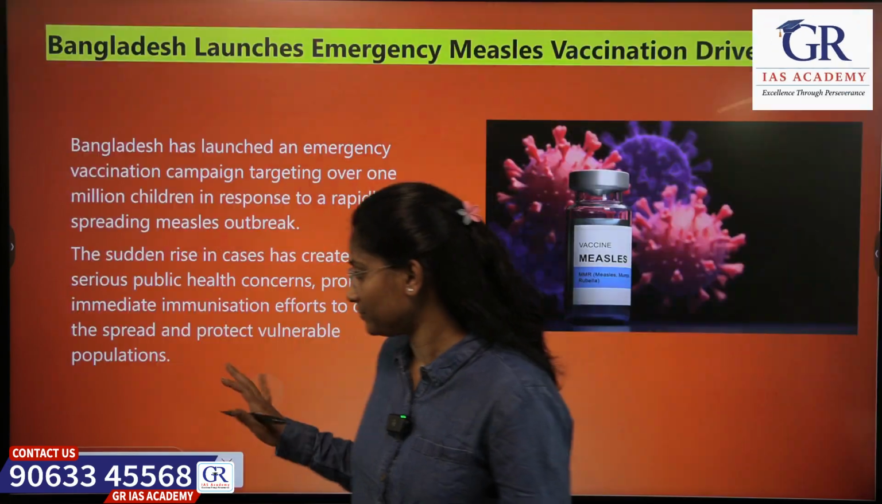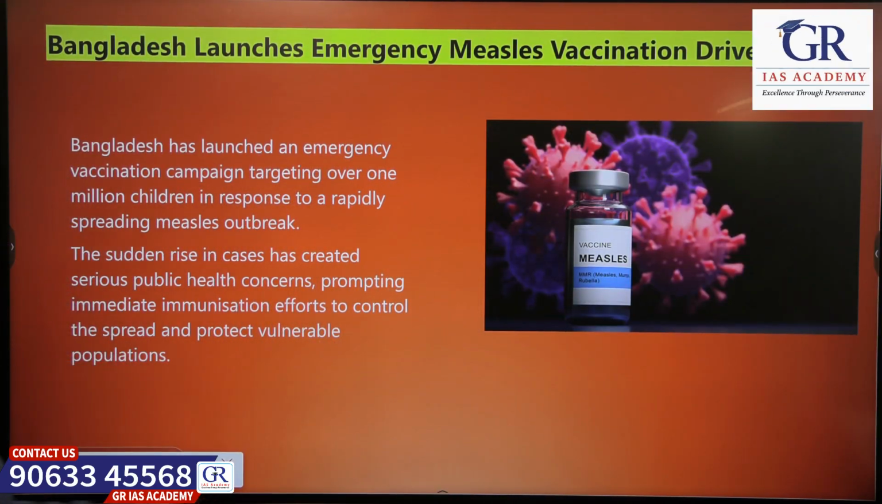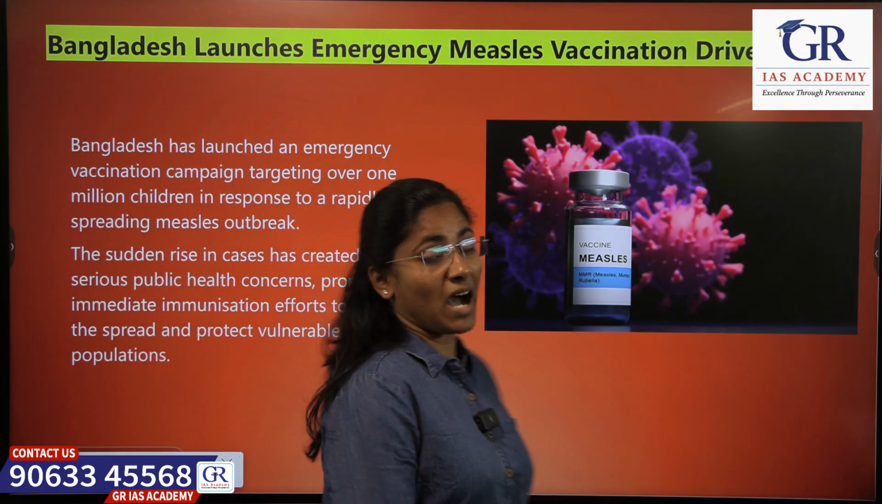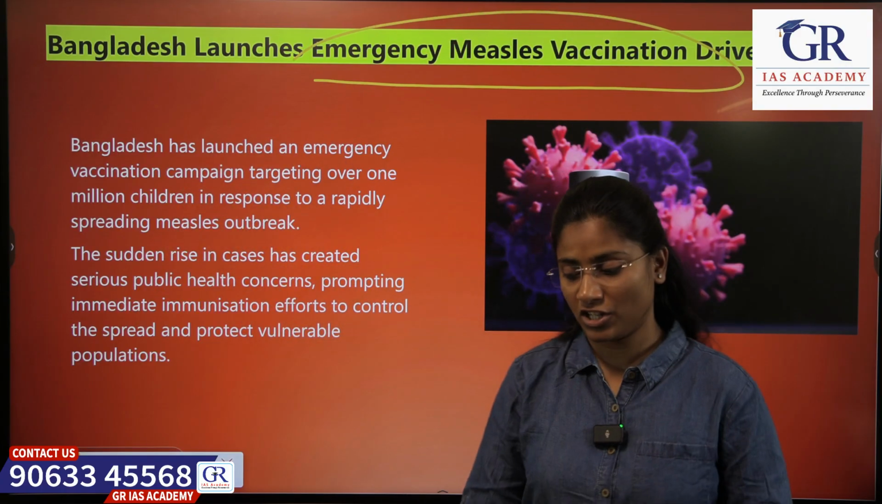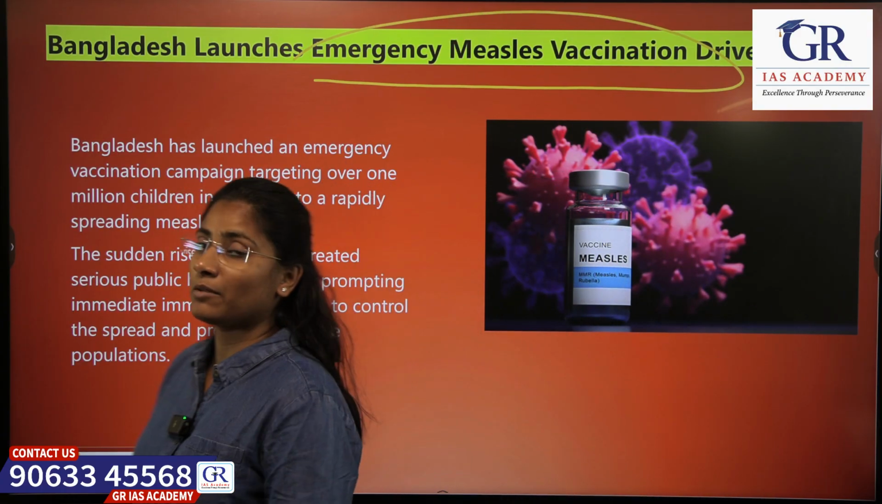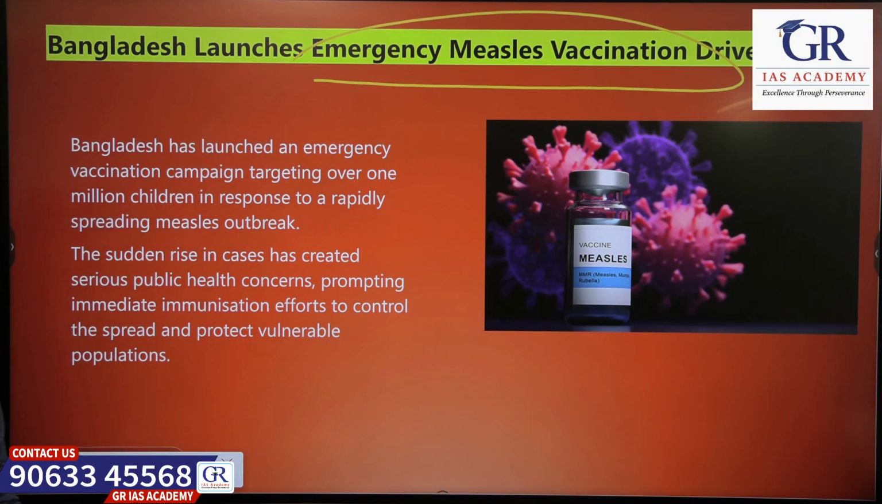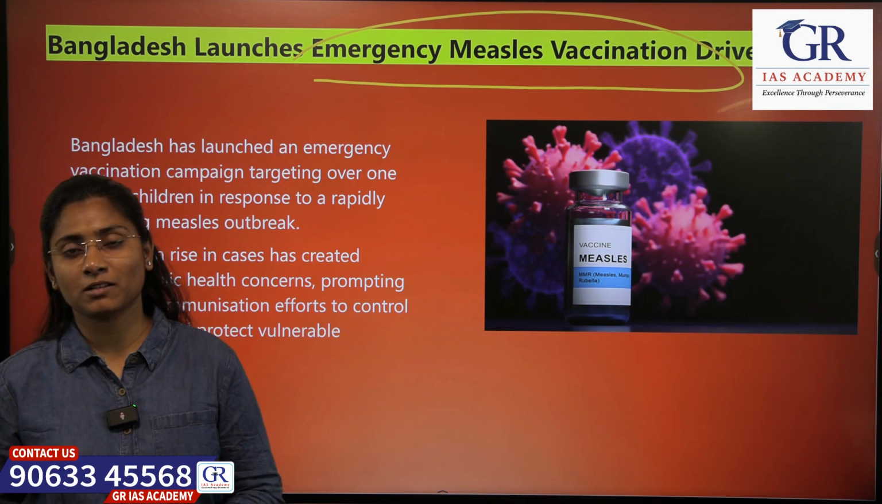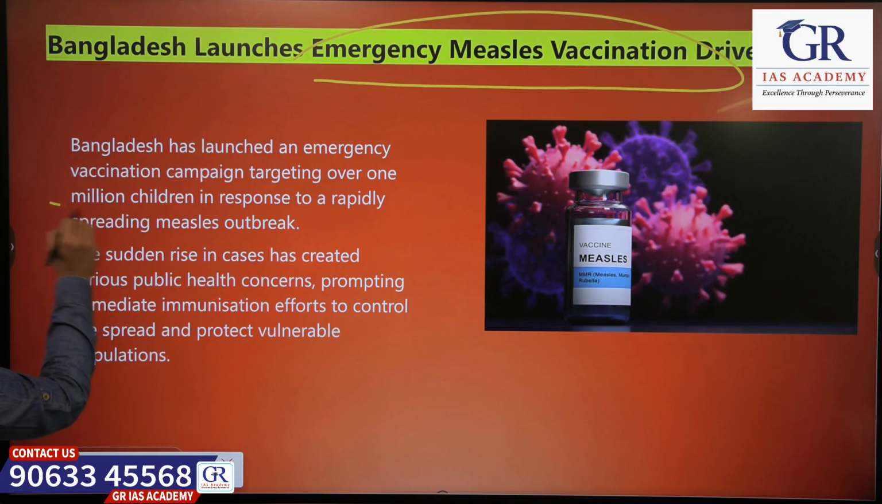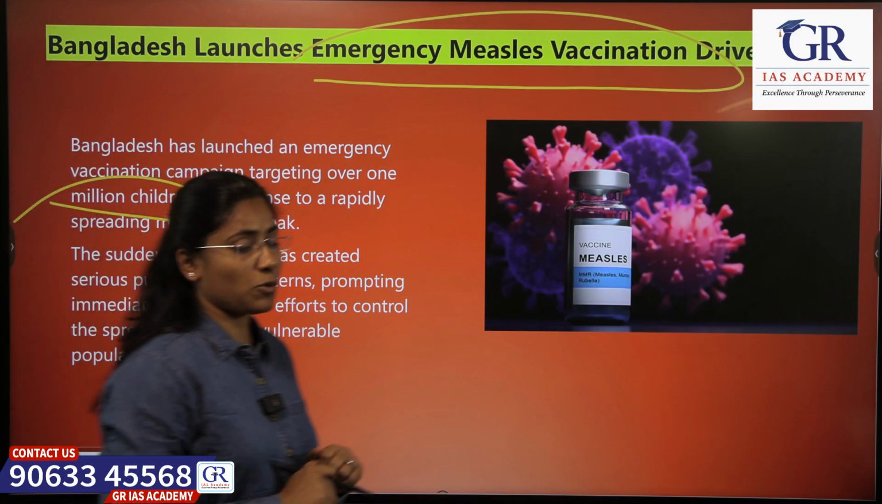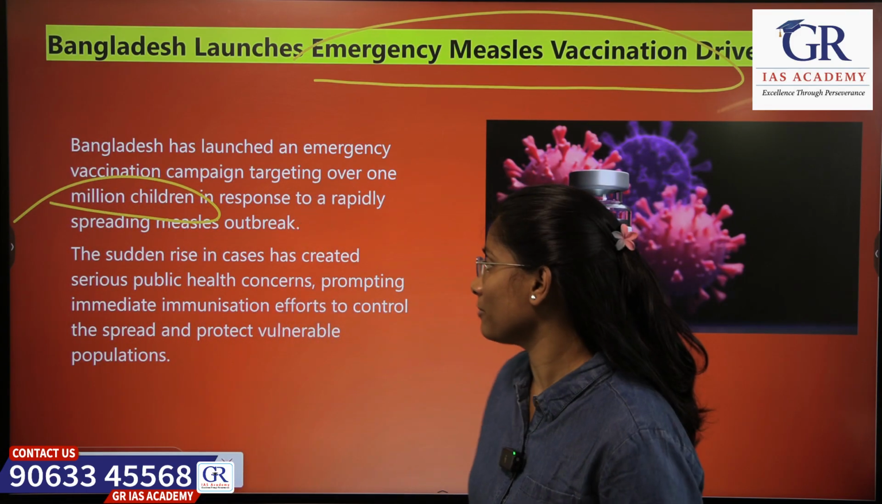So let's get started. Today our first topic is about measles. Why? Bangladesh has launched a measles vaccination drive on an emergency basis. But why? There is an outbreak of measles in Bangladesh. That is why it aimed to vaccinate around 1 million children, responding to the outbreak of measles.